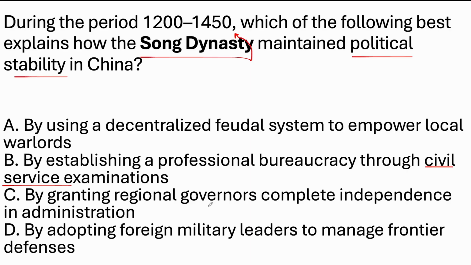C, by granting regional governors complete independence in administration. No, the Song dynasty was quite united, because we talked about it having political stability, which can also eliminate A. We don't have local warlords. It was not complete independence, but you do see a lot of that in larger Middle Eastern and European empires where they delegate to different governors. And then you have D, by adopting foreign military leaders to manage the frontier defenses. We're not talking about military here, so we are going to go with B as the correct answer.